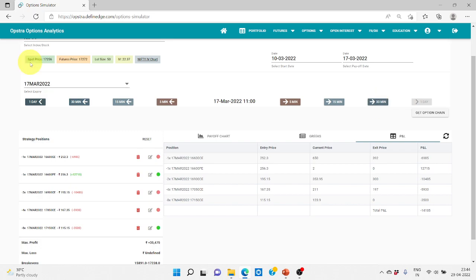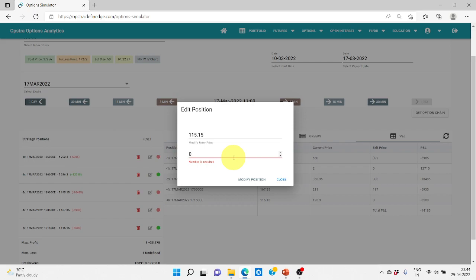So ideally I've seen that it goes till 17350 in this week, but for your sake I'll just keep doing one more adjustment. 123 into 8, we'll just divide it by 2. So it is somewhere around 60. We'll sell 16 lots. We'll close this.